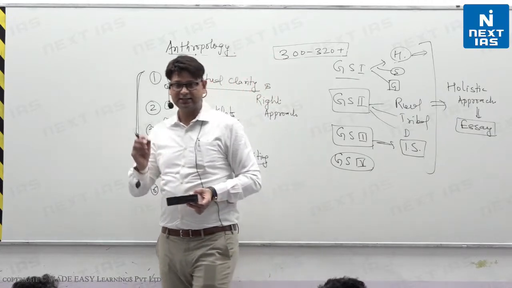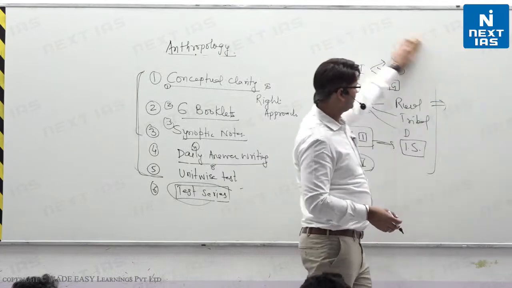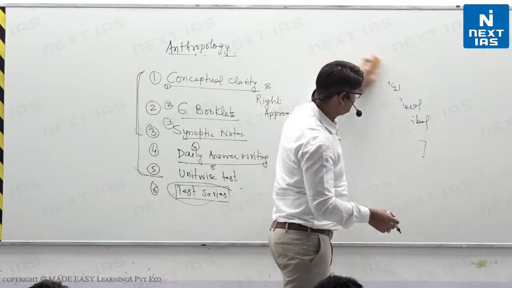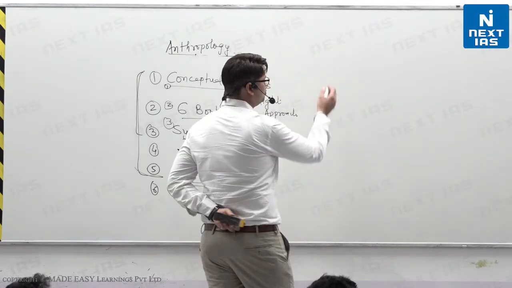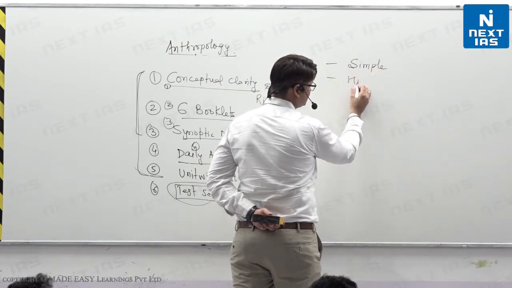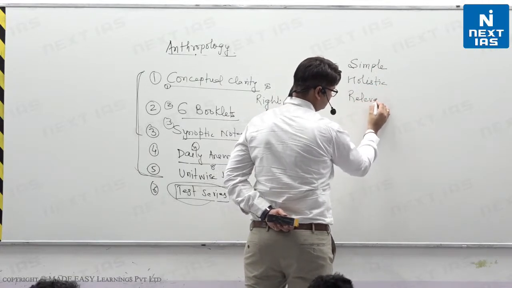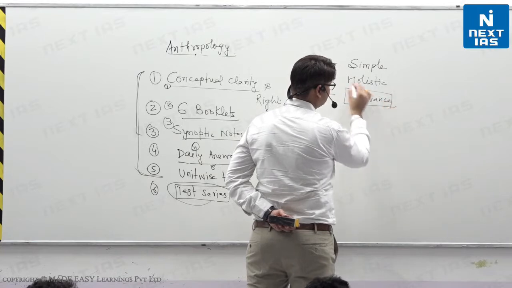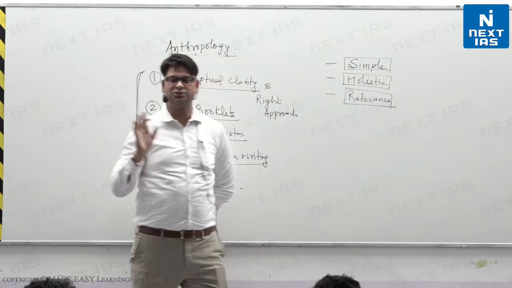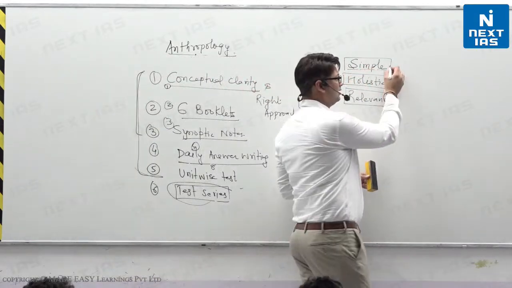the way you answer. Now, let's see one more thing: how will we increase marks? What are the key factors, how can you get a better score? You can take my formula. Your answers should be simple, holistic, and relevant. If these three key essentials are in your answer, in any paper, GS or Anthro, you will get a better score. How? Simple means your English is simple,